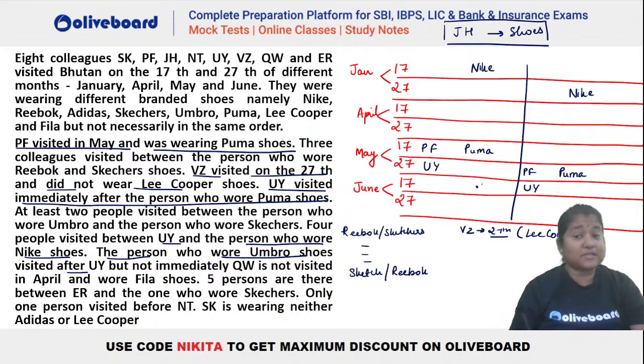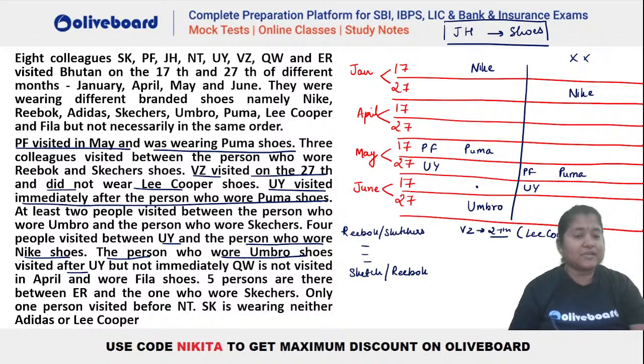That's not a possibility because Umbro has to be after UY but not immediately after UY. So in the first case, we will have Umbro here. But in the second case that we have drawn, we cannot place this Umbro here because we have only one place remaining and that is immediately after UY. That means this case is invalid and the first case will be the valid one here. Okay, I hope this is clear everybody.